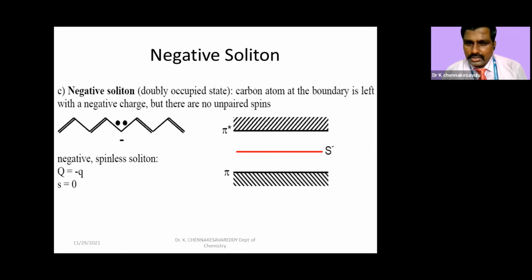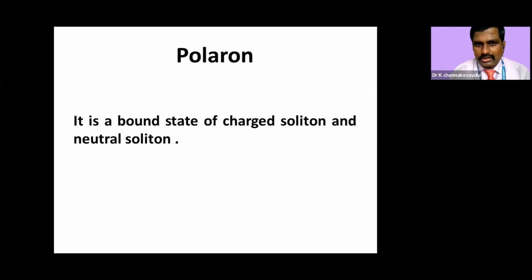Positive soliton has only positive charge. Negative soliton has only negative charge. Neutral soliton does not have any charge, but it has an unpaired electron. This is the difference between the 3 solitons.